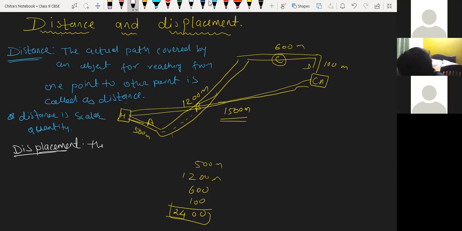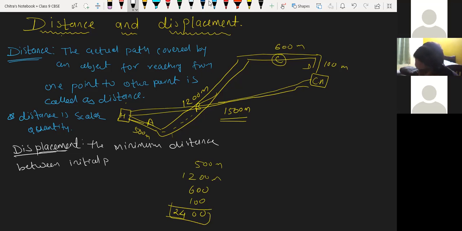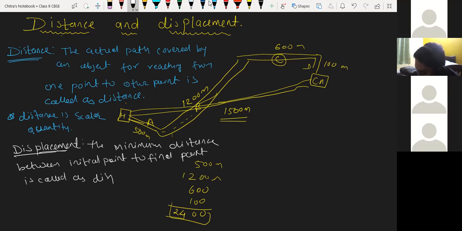The shortest distance, or the minimum distance between the initial point and the final point, is called displacement.